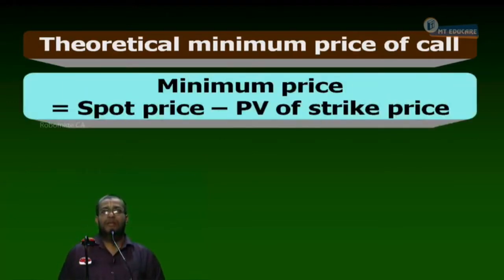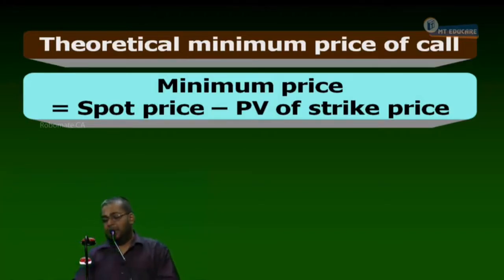Formula. Minimum price is equal to, please tell the formula, spot price minus present value of strike price. Minimum price is equal to spot price minus present value of strike price. Okay. Now, this time we will be doing it together. Next time I will not allow you to do the strike price present value calculation.